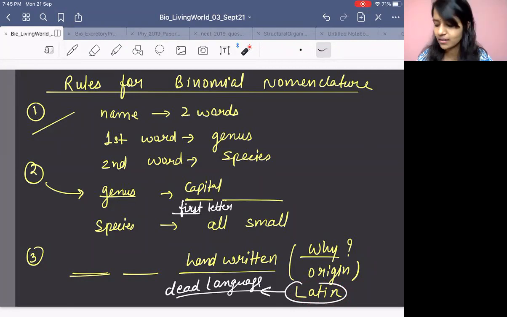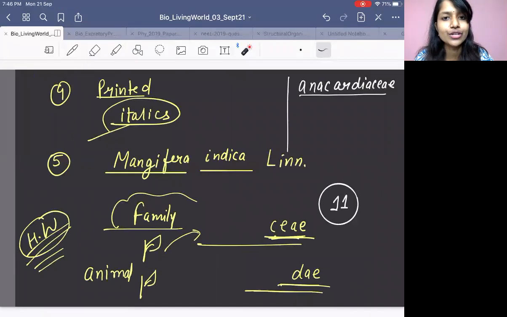Because they are dead languages. One word has only one meaning. It's not like English, where one word has multiple meanings and multiple words have the same meaning. That's why we prefer to use Latin and Greek. So binomial nomenclature is underlined separately to represent that the origin is Latin, right?